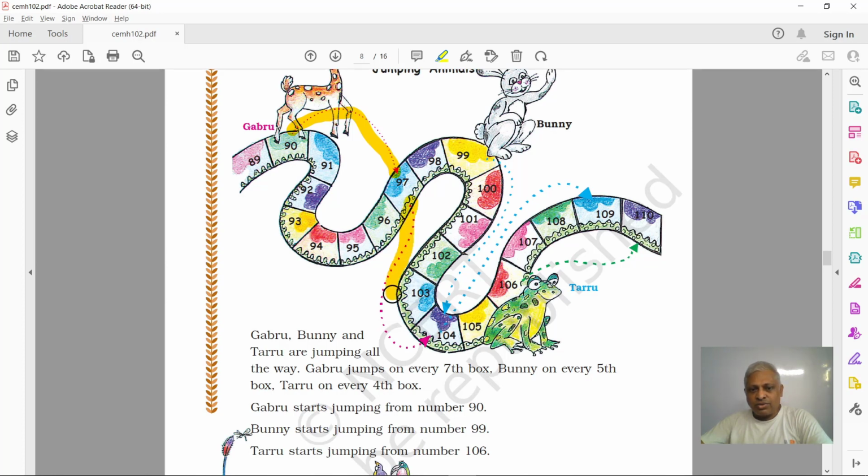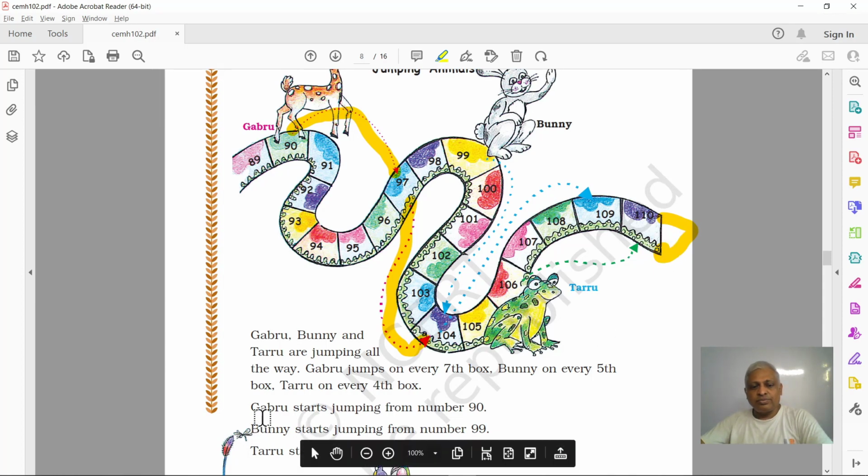Yes, 104. And what will be the next number? 104 plus 7 will be, can you tell? It is 111. So do we have 111 here? No. 109, 110, and if there is another block here, that will be 111, right?